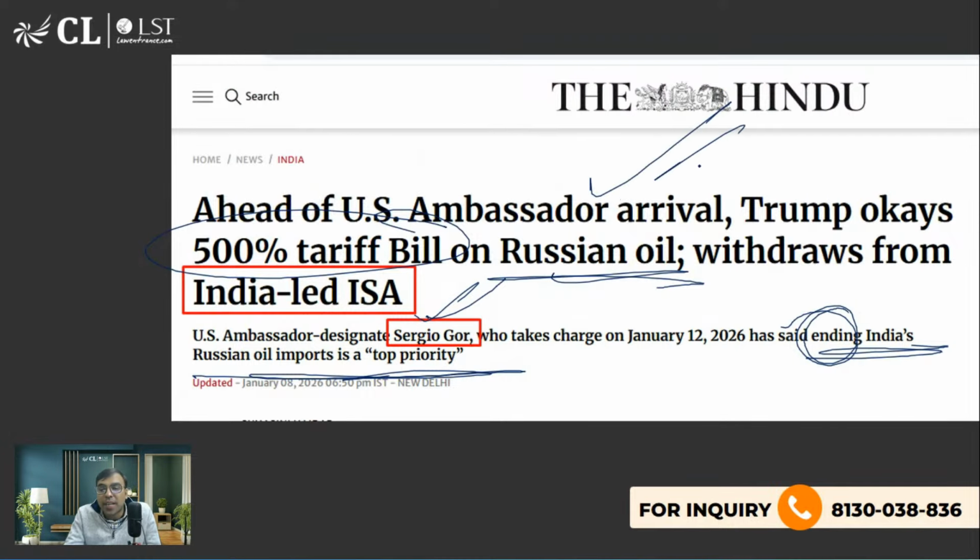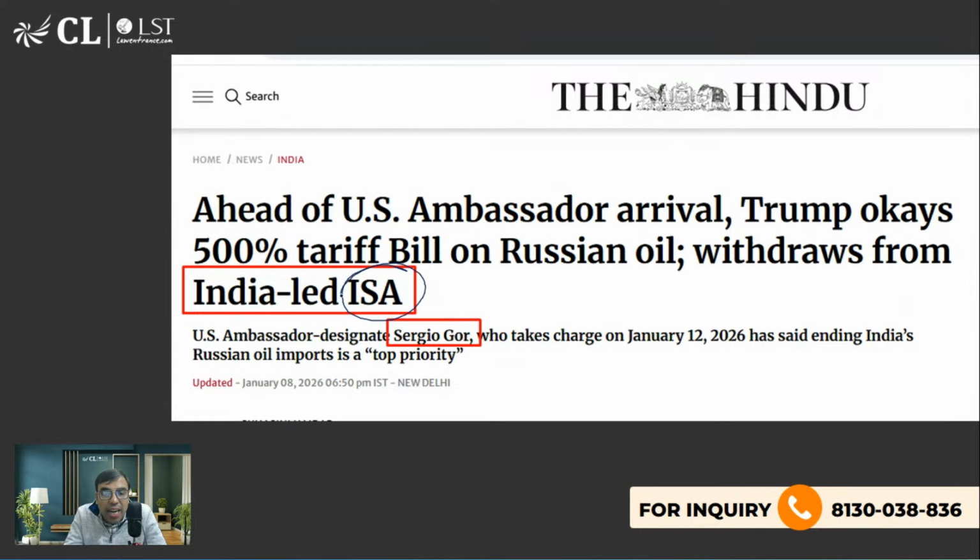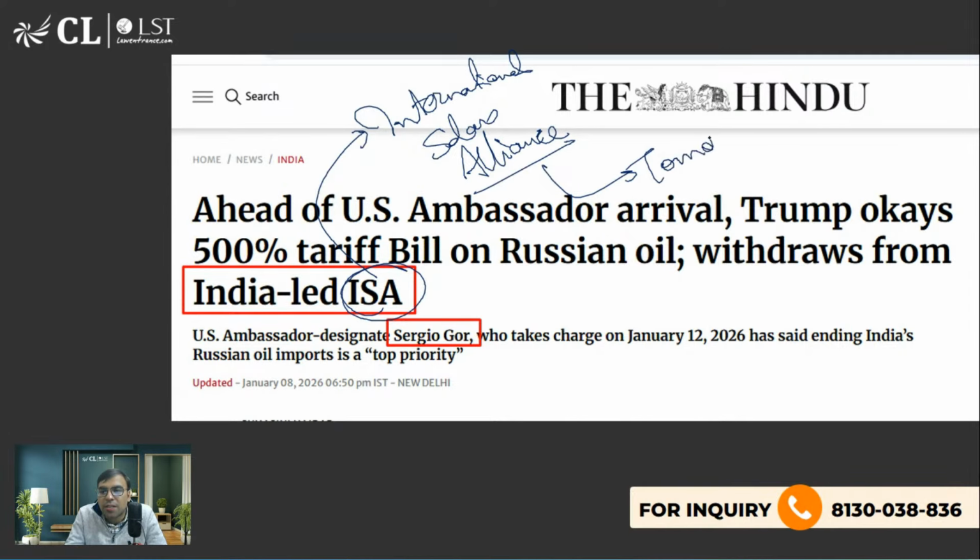And in that context he said this, and USA withdraws from ISA, International Solar Alliance. What is this? We'll have a separate class tomorrow at 3 p.m. on this, International Solar Alliance. Okay, tomorrow we will take a separate class on this, because that is very important. We have seen ALET questions also on this. So we'll discuss it in a separate class. Now, let's talk about it.